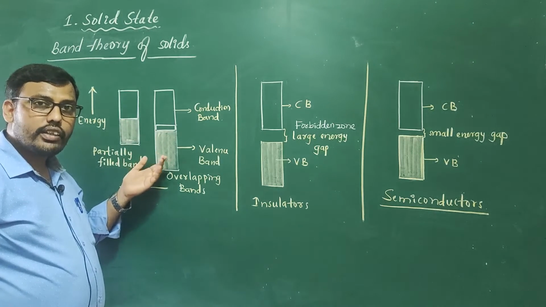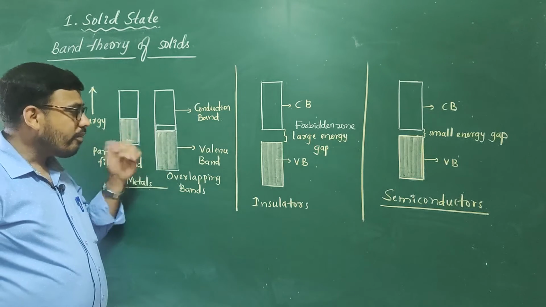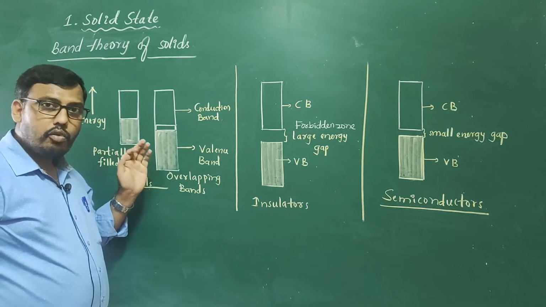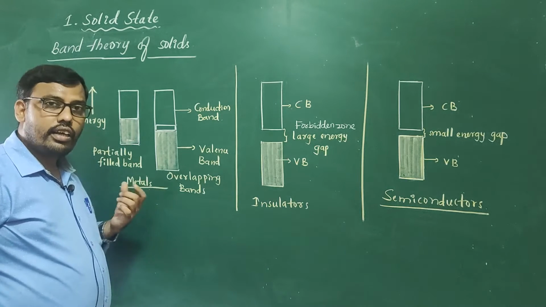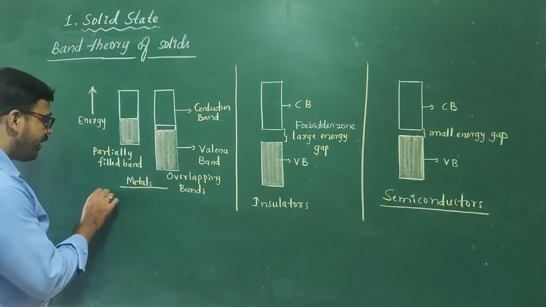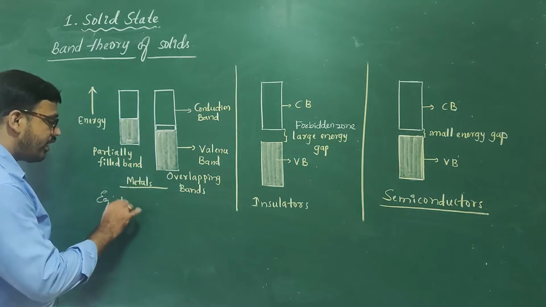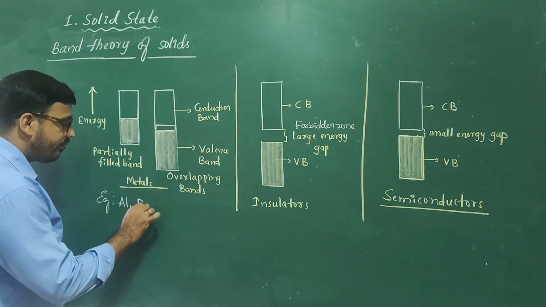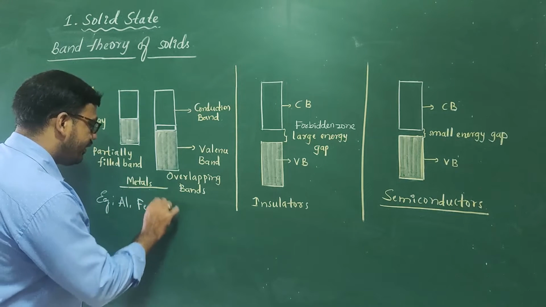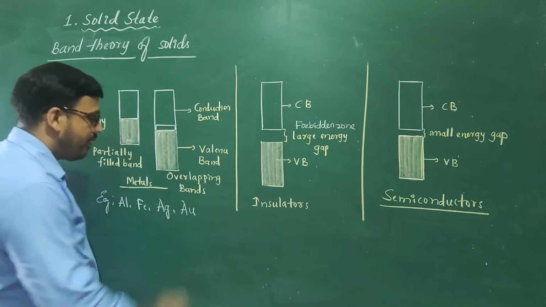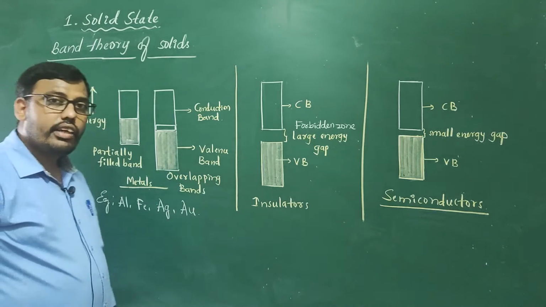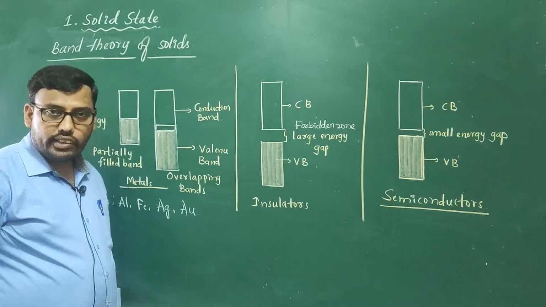Hence electrons can easily jump from the valence band to the conduction band when an electric field is applied. Hence all the metals are good conductors. Some examples are aluminium, iron, silver, gold, all are metals which have good conductivity.